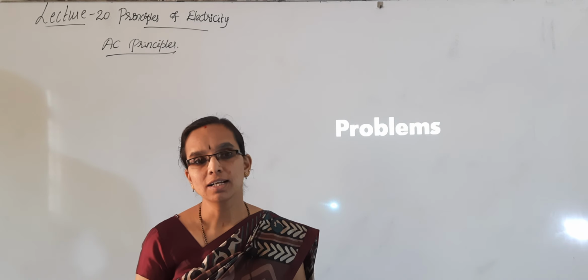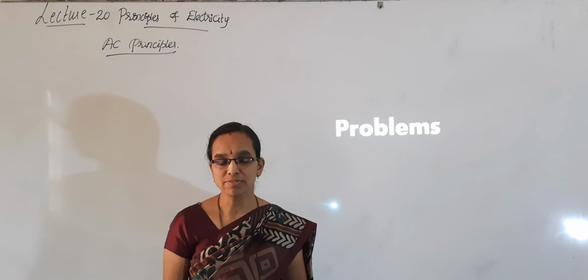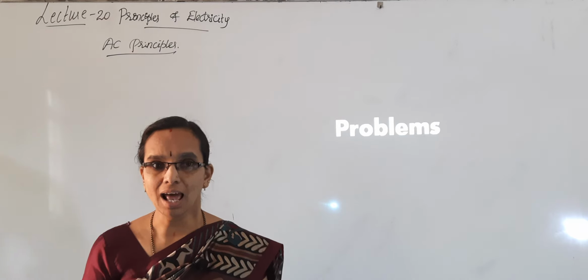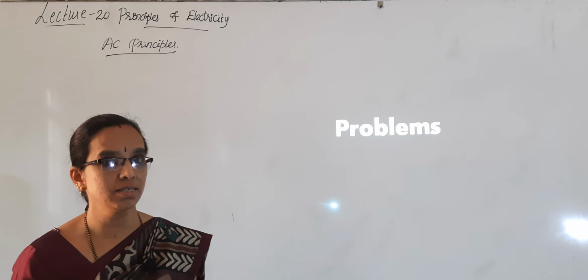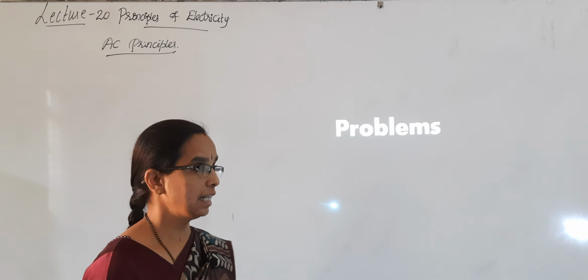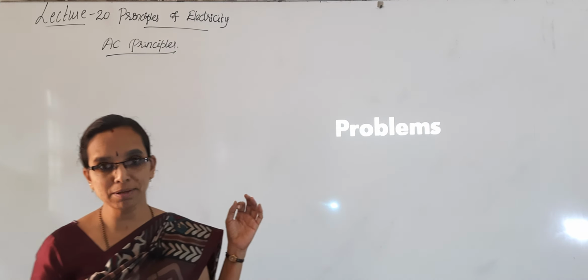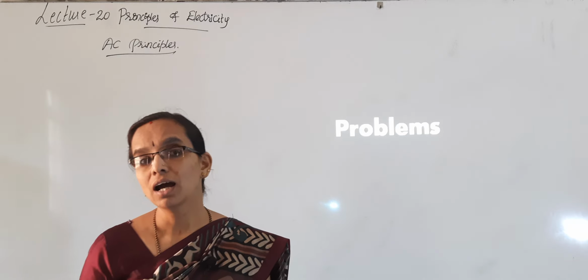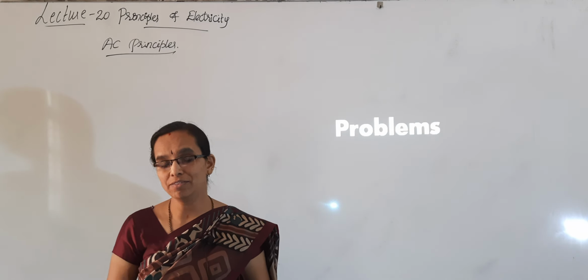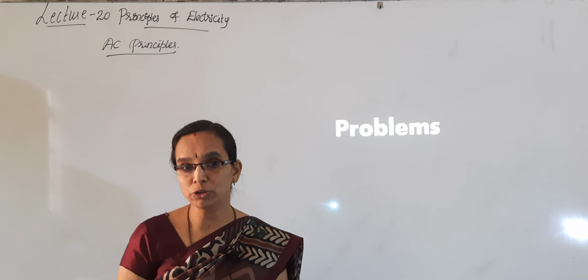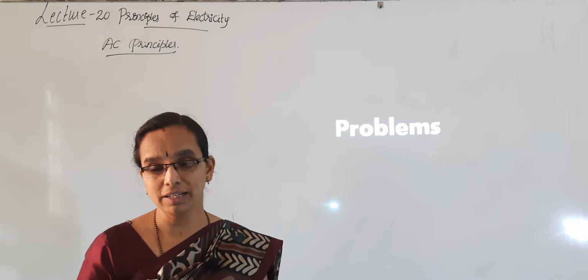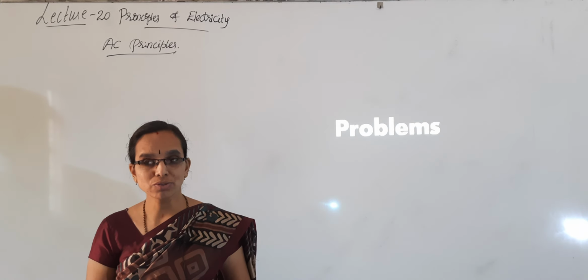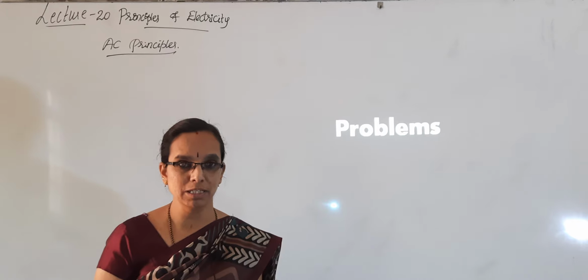Welcome students. Let's continue with the principles of electricity. In that we are in the last part, that is problems on AC principles. In the last class we have covered AC principles, along with that we have also studied RMS value, average value, peak to peak value of an AC, everything, right? Now we will try to solve the problems on the AC principles.